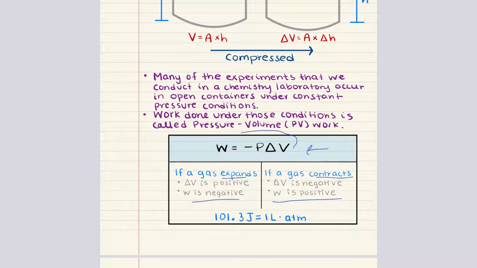And because I've described and explained this equation in the MCAT General Chemistry playlist using this convention, I want to be consistent across my videos. It's the same with our equation for the first law, where we said change in internal energy is equal to heat plus work. Now, keeping that in mind, the next thing that we want to do is shift our focus to other common methods of energy transfer.